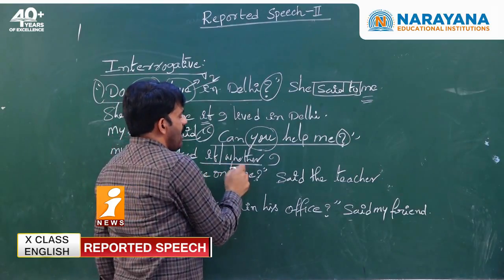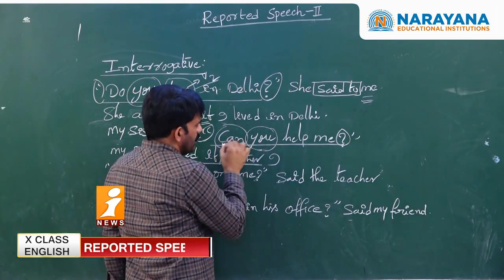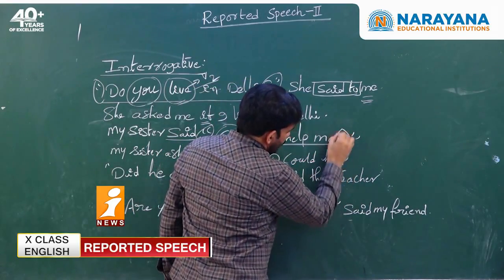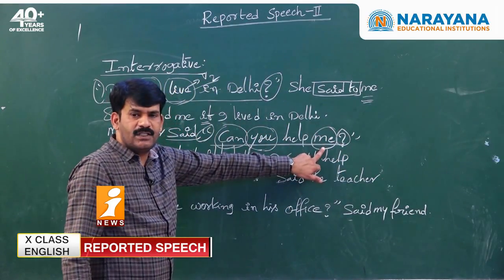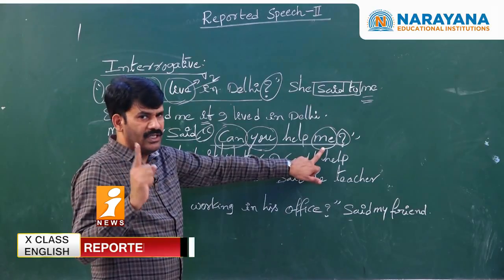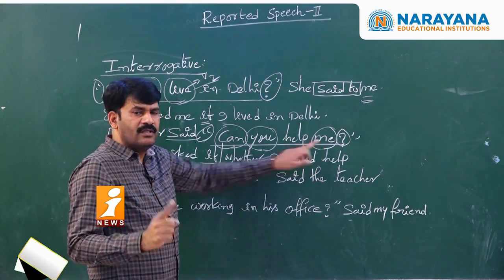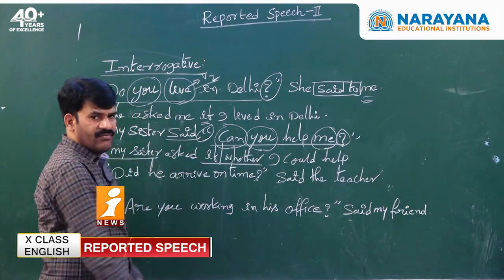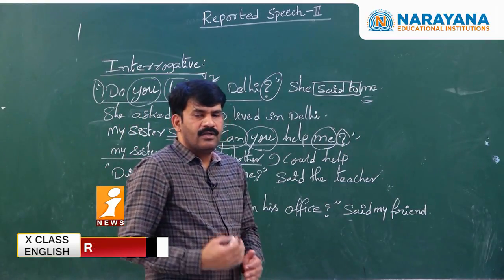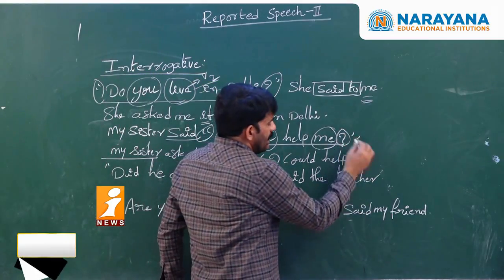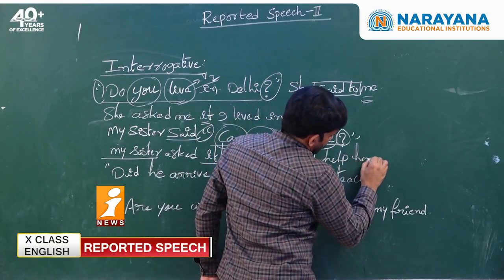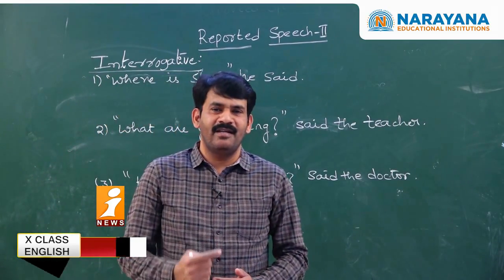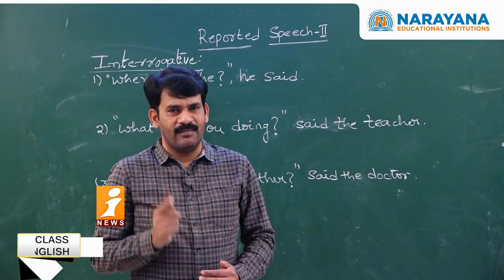My sister asked if or whether I can become could. What is the past form of can? Could help. What is the me? Me is the first person. Whenever first person is seen in the reported speech, you need to change it only based on the subject of reporting verb. What is the subject of reporting verb? My sister. My sister is a female. So you have to use only female pronoun, that is her. Full stop.